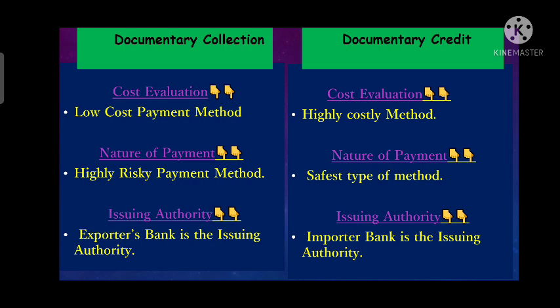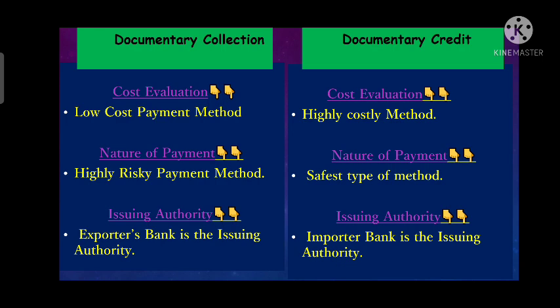Whereas when we compare with documentary credit, it is called a highly costly method, as it attracts many sorts of charges like issuance charges, advising charges, confirmation charges, retirement charges, payment charges, lodging charges. There are multiple charges involved in documentary credit. Whereas in documentary collection, there are low charges. So documentary collection is a low cost payment method, whereas documentary credit is a highly costly method.